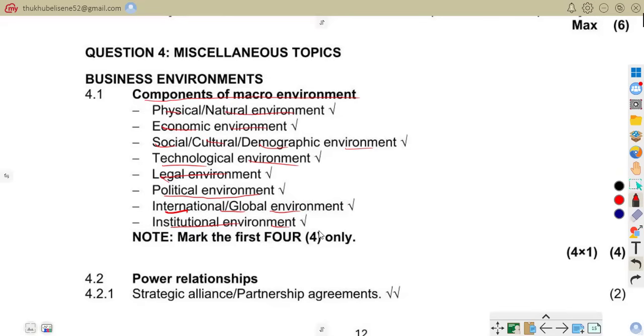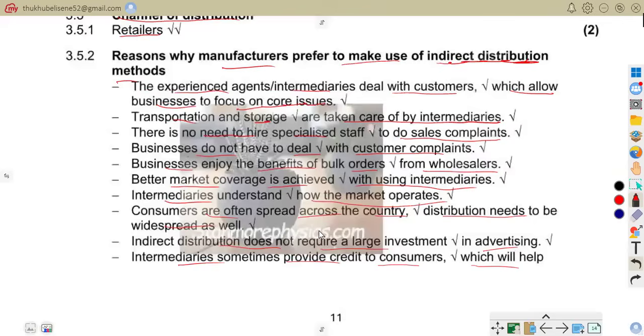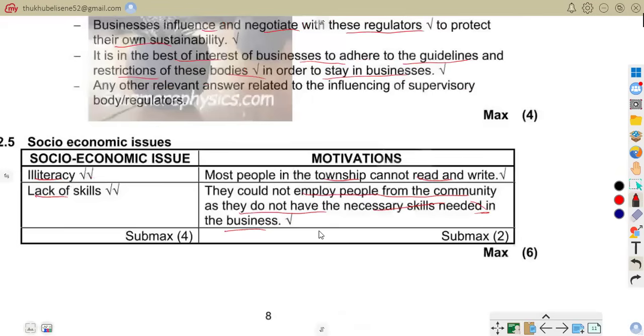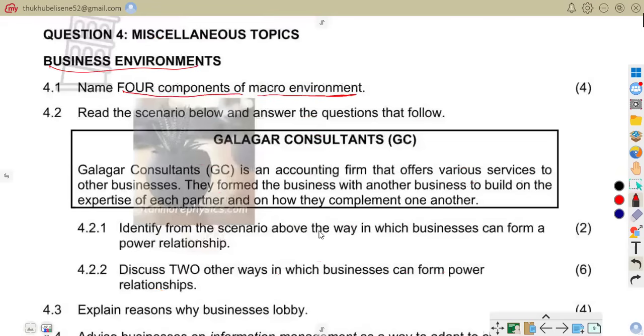So now 4.2. We are to read the scenario. It says, read the scenario below and answer the questions that follow. Galaka Consultants is an accounting firm that offers various services to other businesses. They form partnerships with other businesses to build on each other's expertise and complement one another. So now the questions.